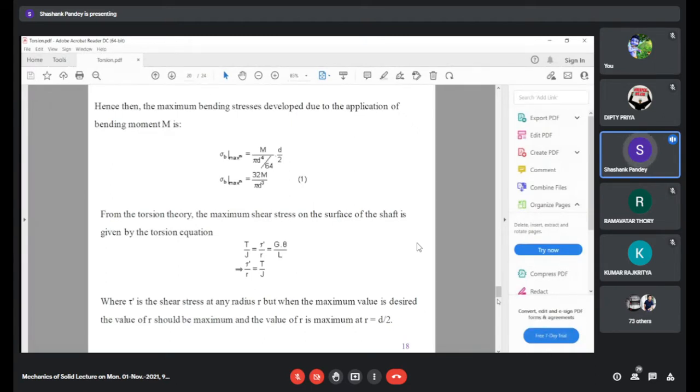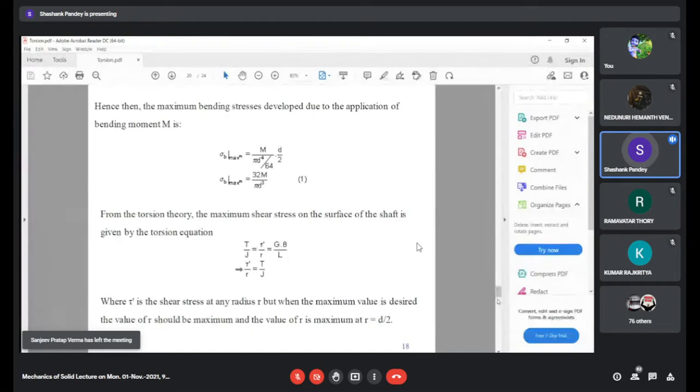Now this was the bending part. Because of the twist, we will use the torsion equation here. The torsion equation, we know, is T by J equals tau by R equals G theta by L. Tau represents the variation of shear stress at any location R. It will be maximum for a solid circular shaft where R is equal to d by 2.